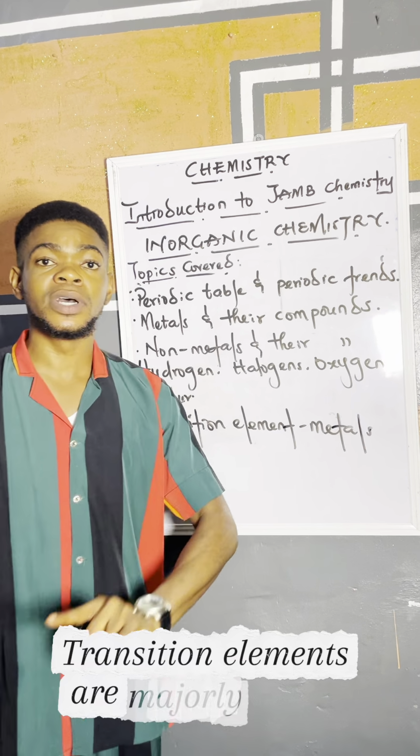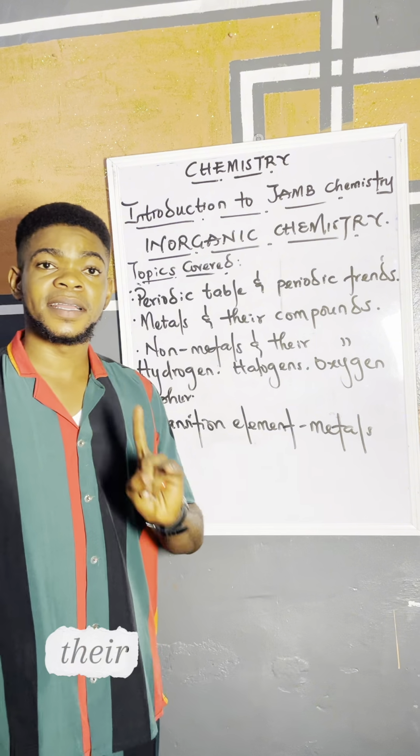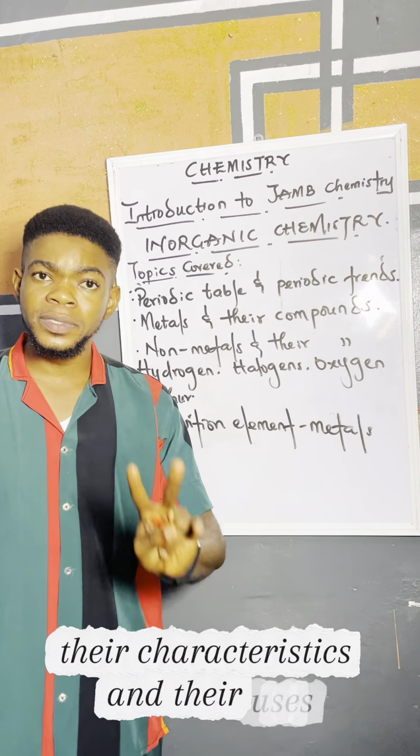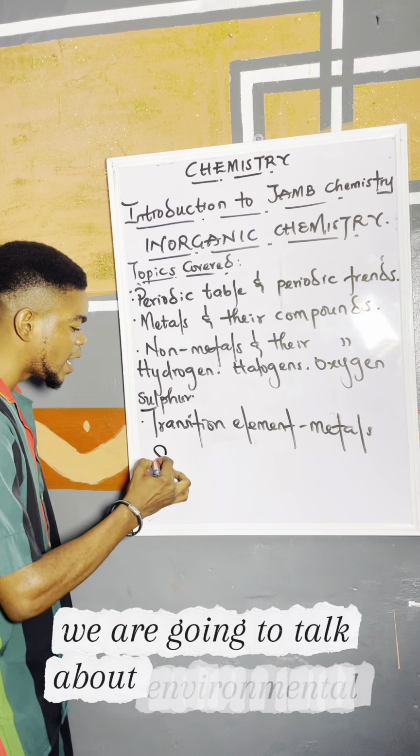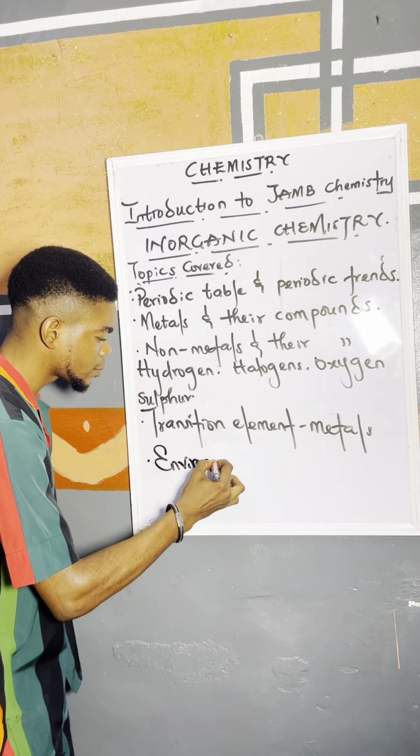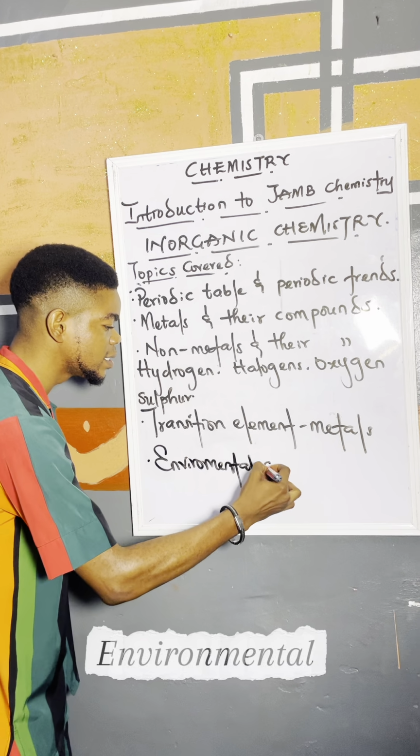Transition elements are majorly metals. We are going to deal with their characteristics and their uses, and also their compounds. And lastly, we are going to talk about environmental chemistry.